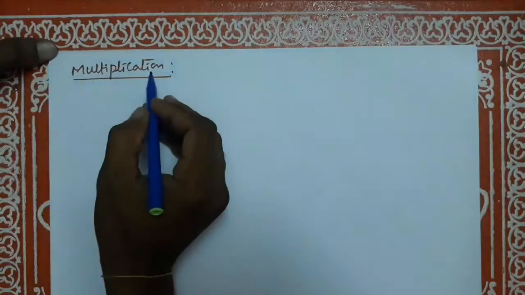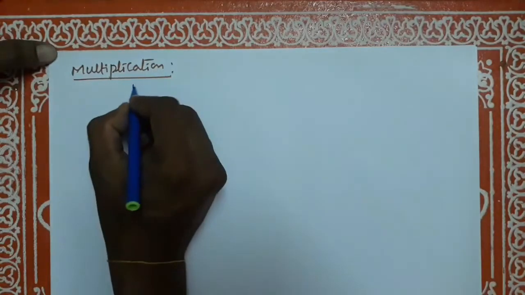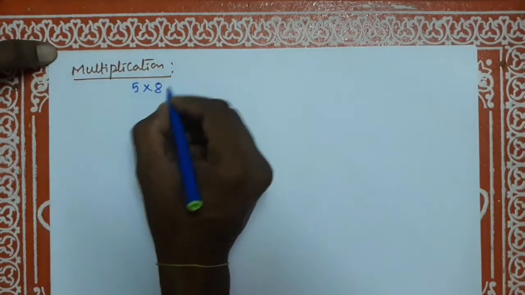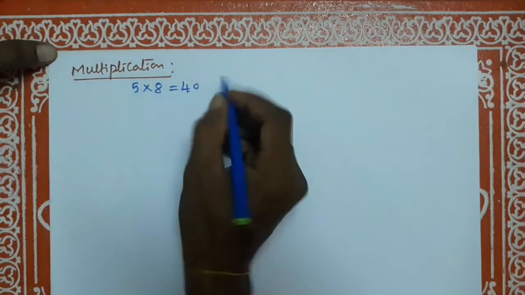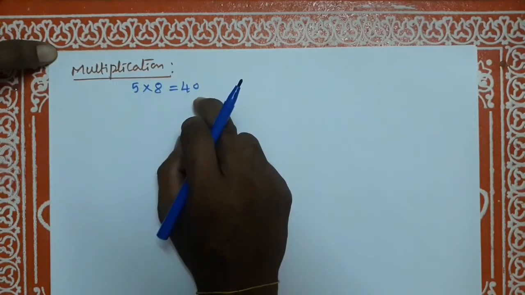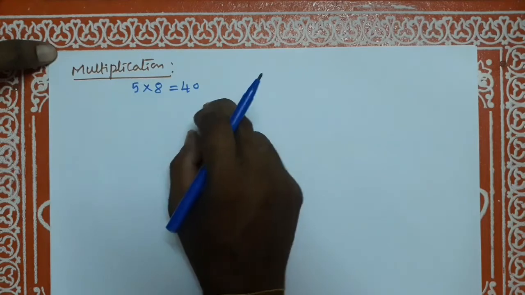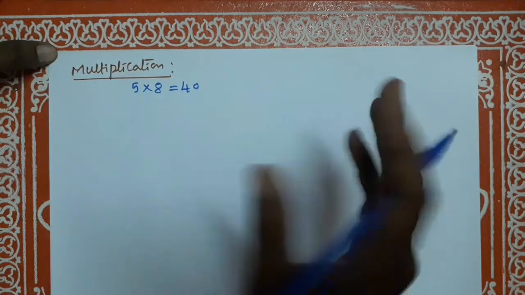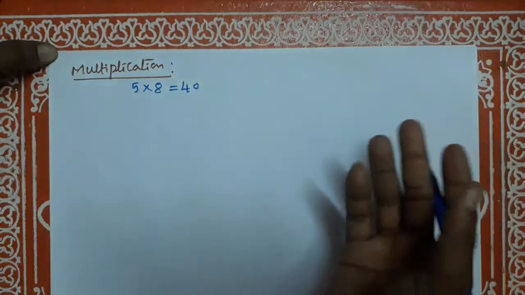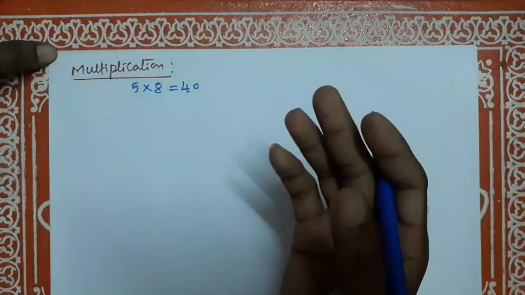Now let us see multiplication on integers. For example, 5 into 8. 5 8 how much? 40. 40 is an integer. Therefore, in general, for any two integers a and b, a into b is also an integer. Integers are closed under multiplication.